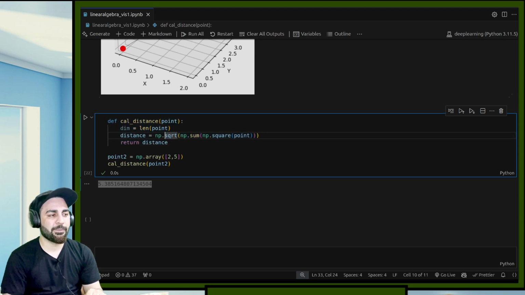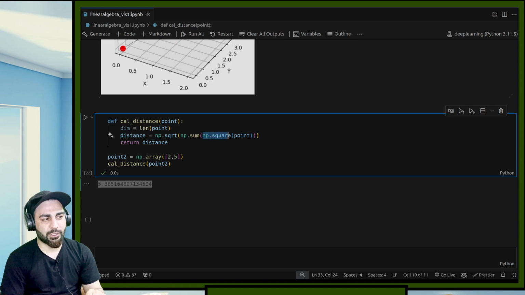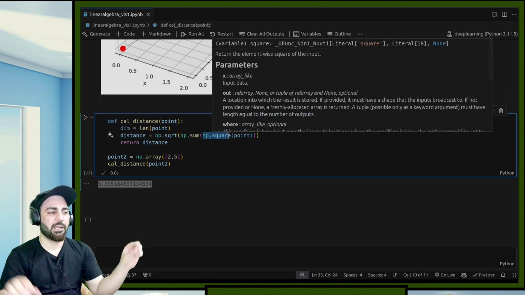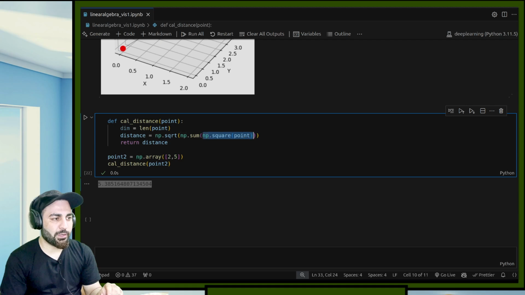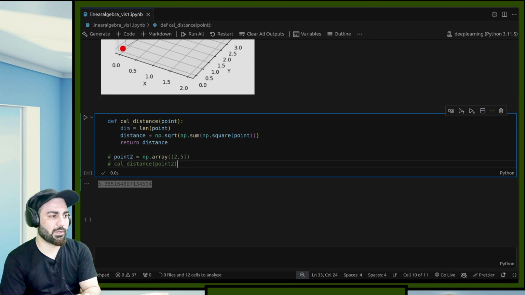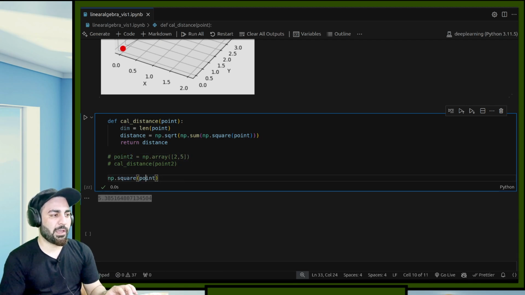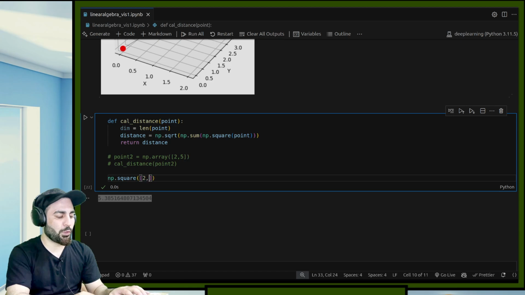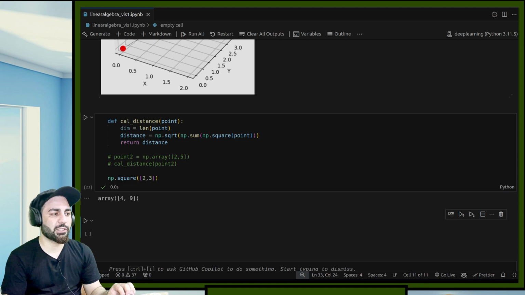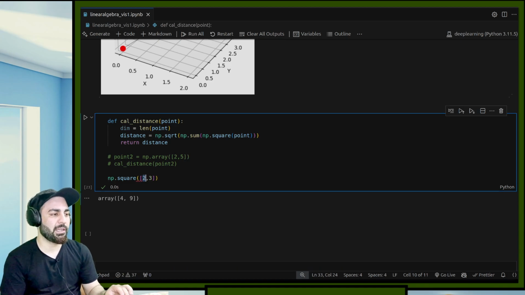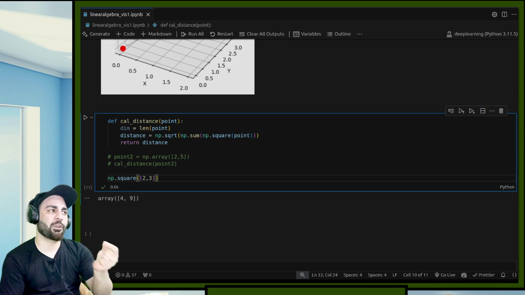What it does is first perform np.square on the point. I want to show it separately first so that you know what is going on under the hood. This point can be 2, 5 or 2, 3. You can see that it squared each of the elements, because NumPy supports broadcasting and vectorization.